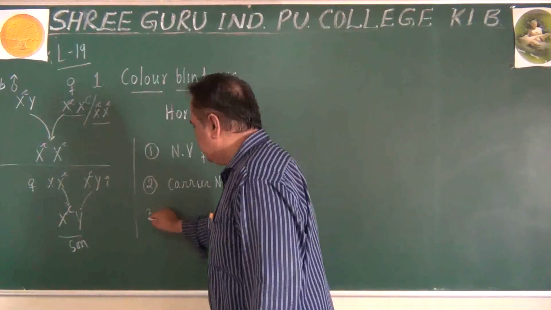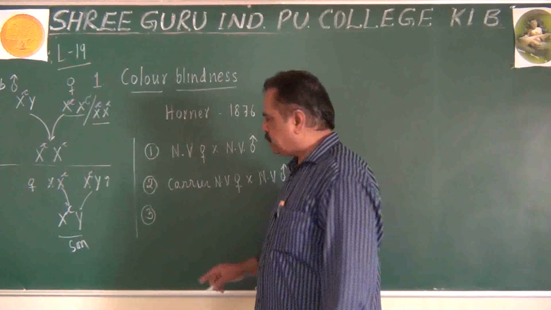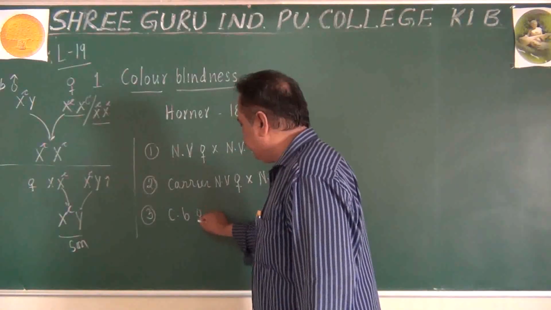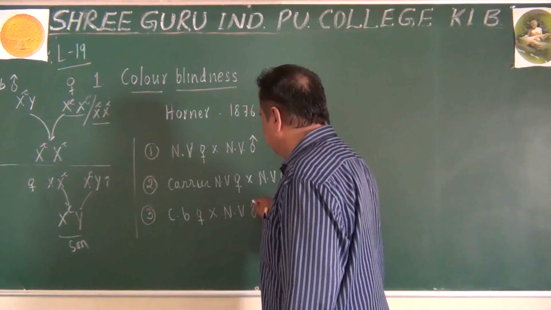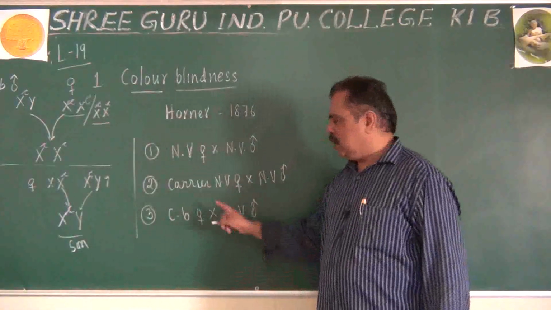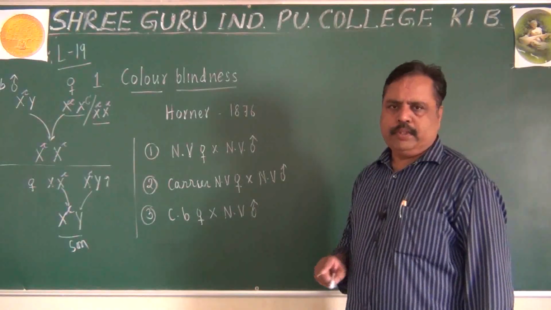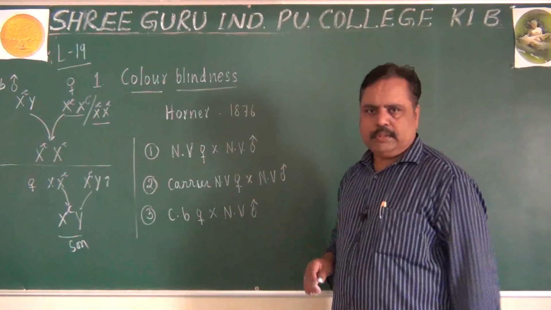There is a third possibility with reference to color blindness. A color blind female may marry a normal visioned male also. Colorblind female marrying a normal visioned male. Of course, this normal visioned male is blessed. Why?